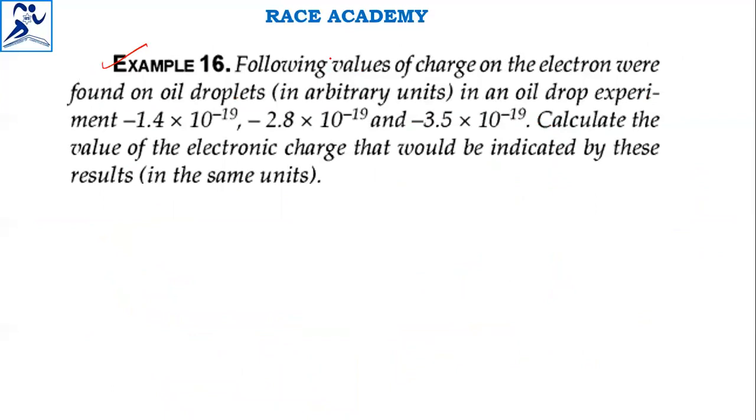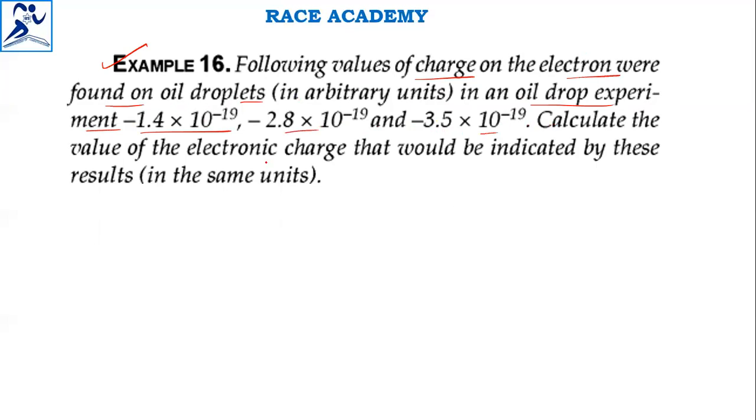The following values of charge on electron were found on oil droplets in the oil drop experiment. These are the values: -1.4 × 10^-19, -2.8 × 10^-19, -3.5 × 10^-19.